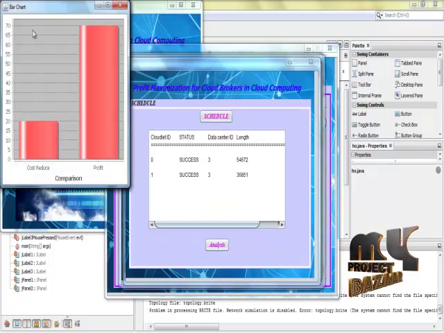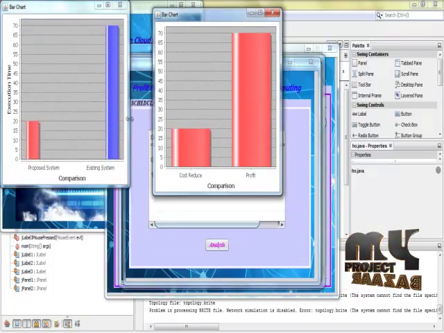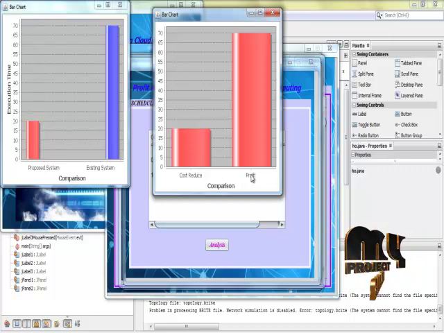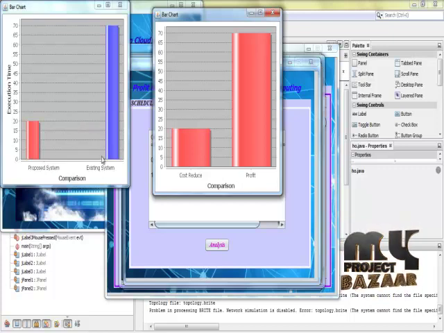Analyze the process, show the graph, and then cost, reduced cost, profit, and the proposed system execution time are displayed. That's all.